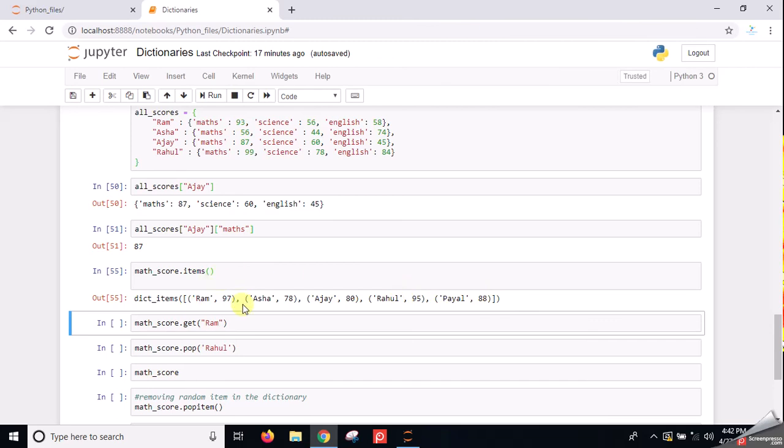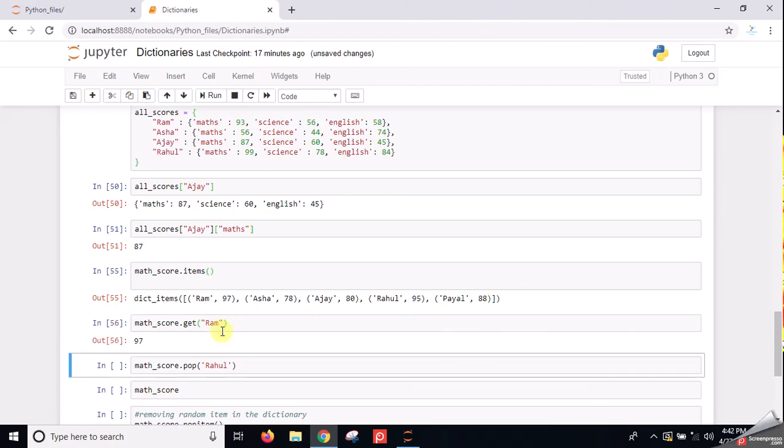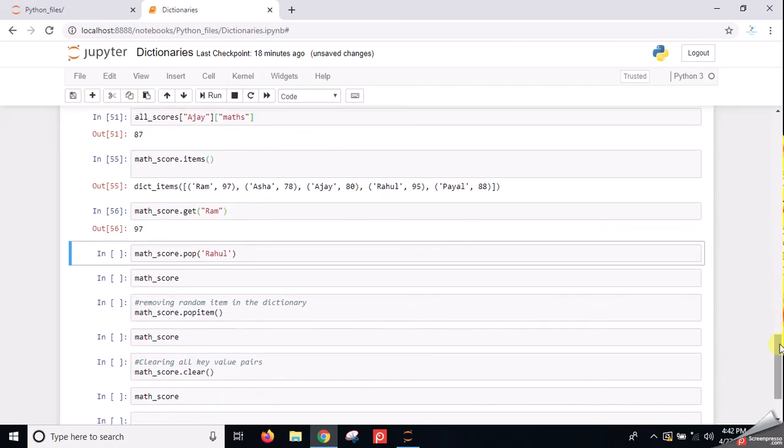Okay. Now I want only Ram, then I can also use the get function here. The get function will display the value of Ram. Ram is a key over here. Items, get, these are all built-in functions. We can use them to get any value. We don't have to give the index or anything, just the keys and the get function.